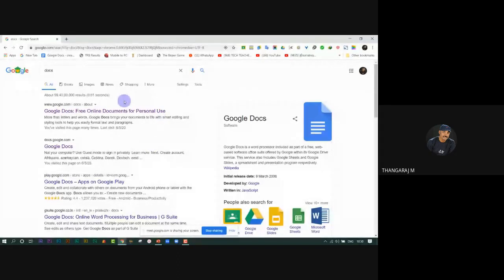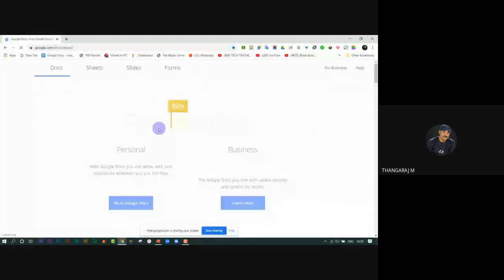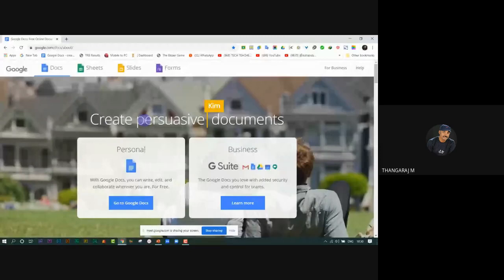Next, we'll learn about Google Docs. I hope this is very useful for the teachers. I hope you know how to use it. Let's look at some of the highlights.